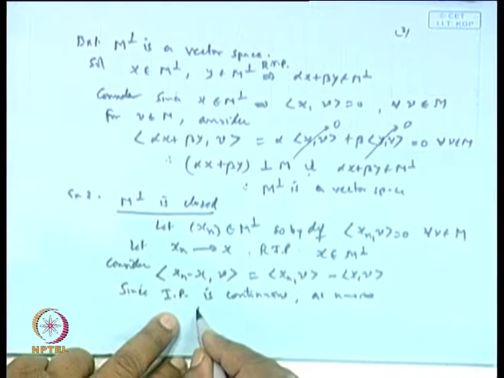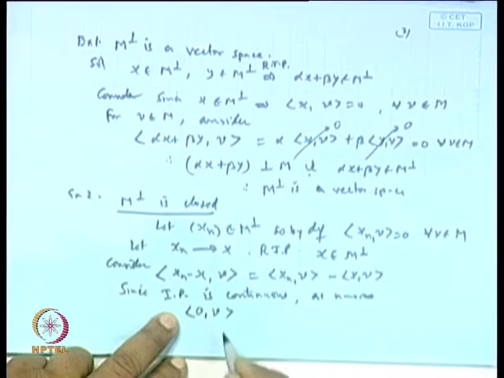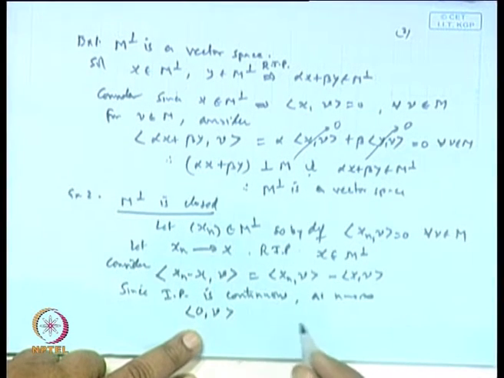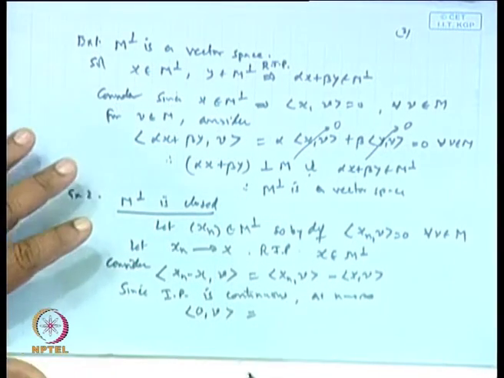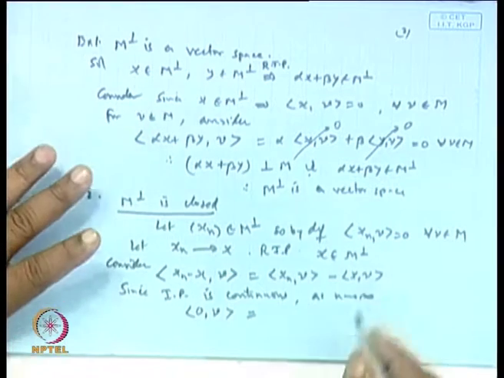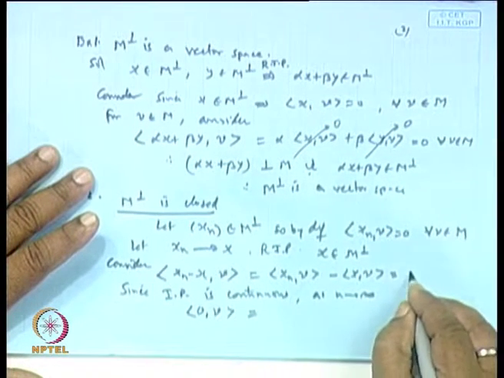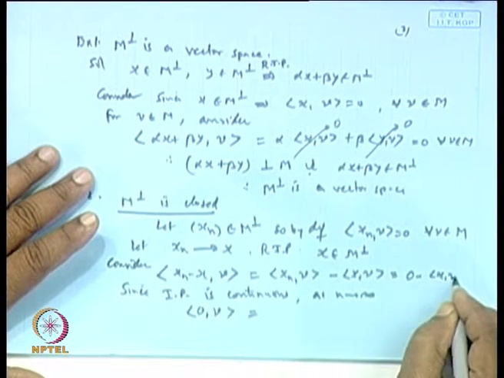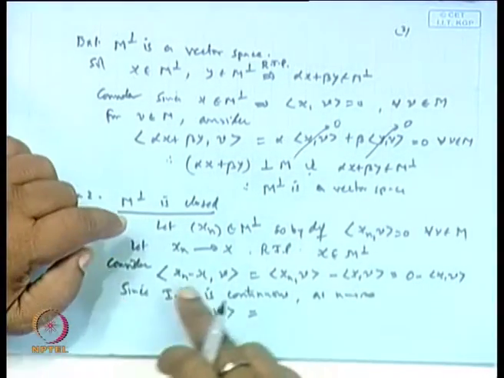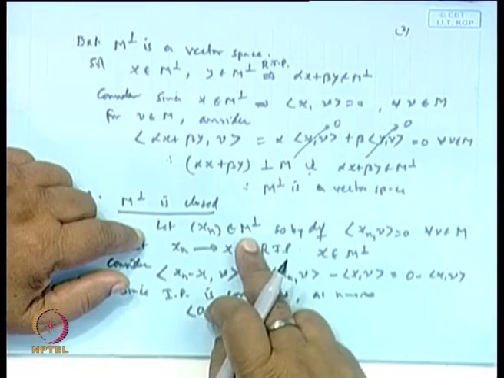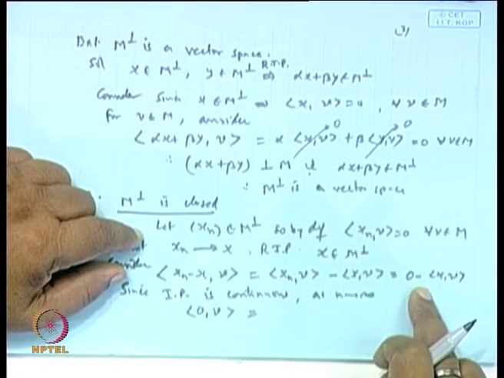So, the left hand side will be 0. This can be written as 0 minus the inner product of x and v. Why? Because x n is a point in M perpendicular, so the inner product of x n and v must be 0.